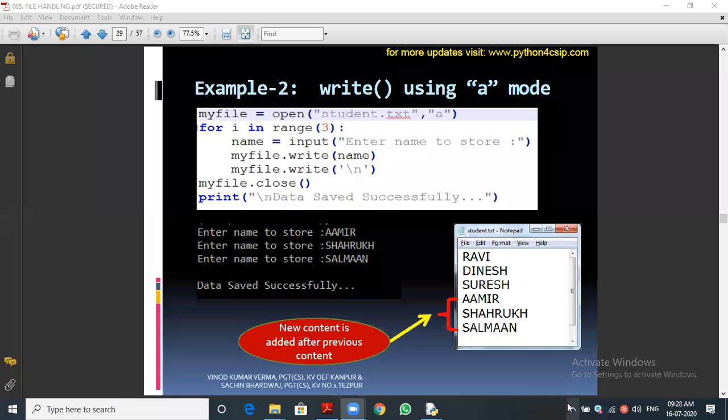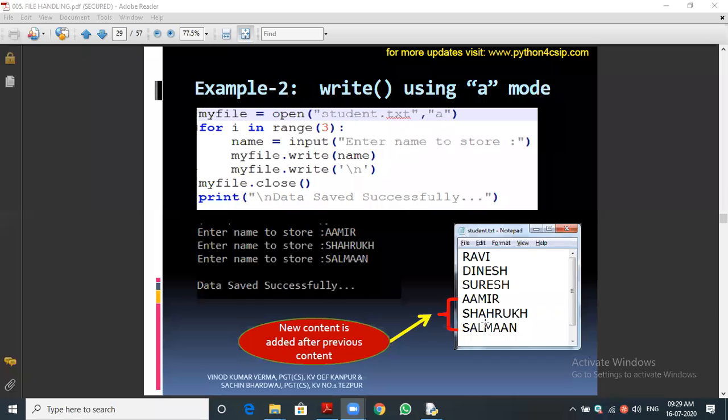So we need to use this cleverly, and we need to think before opening the file. That is a very important point. Before opening the file we need to think in which mode we are opening it. We can open in read mode, not an issue. Read mode doesn't make any changes to the file. Questions will be asked like this in the board exam. They will give the file handle in read mode, afterwards write mode, again read mode. Whether the previous data will be erased or not, such types of questions will be asked.